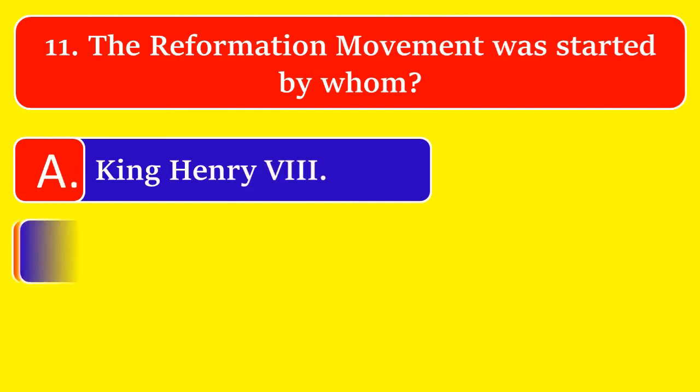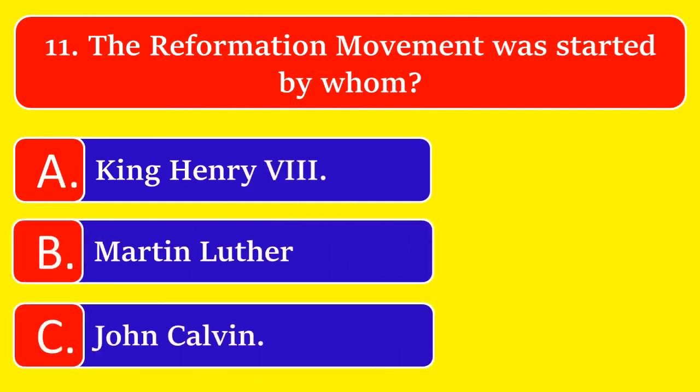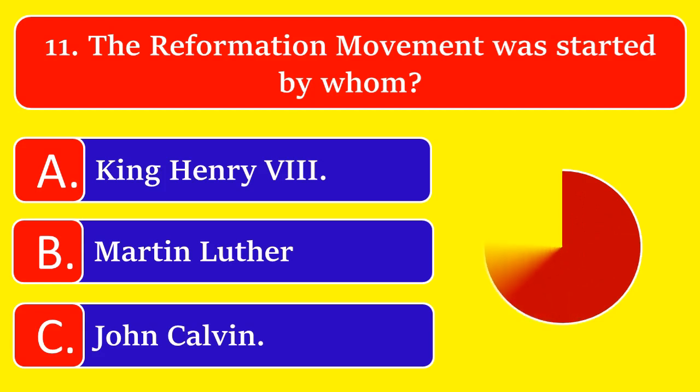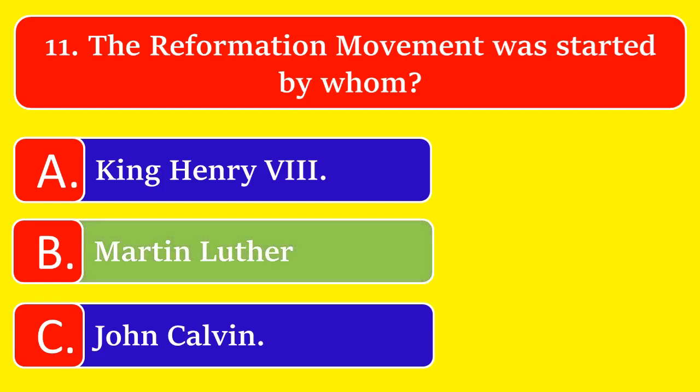The Reformation movement was started by whom? Option A. King Henry VIII, option B. Martin Luther, or option C. John Calvin. The great answer is option B, Martin Luther.